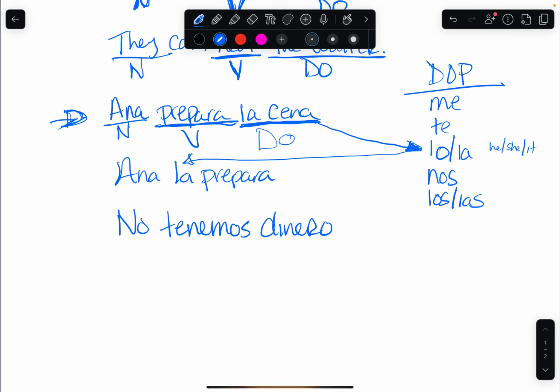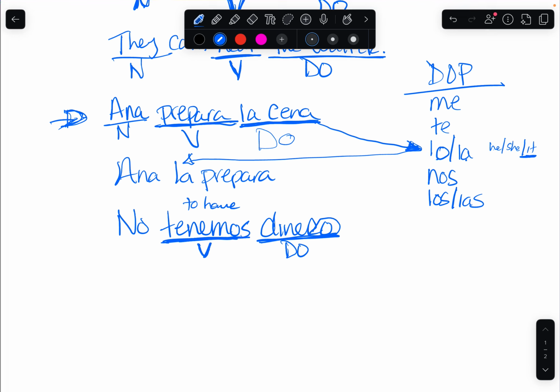So, tenemos means to have, and that's my verb. And what don't we have? Dinero. This is my direct object. Now, dinero is also an it, a thing, right? So you figure out which one it fits, lo or la.